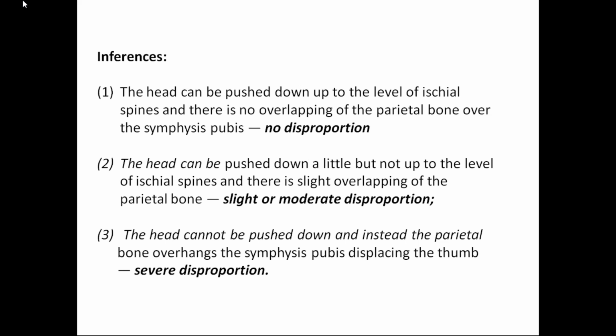If you can push the head a little, but you cannot push it up to the level of ischial spines, and there is overlapping of the parietal bone, that is evidenced by your thumb. In the abdominal method, you assess with your index and middle fingers kept on the anterior surface of the symphysis pubis. Here, you put your thumb on the symphysis pubis and your index and middle fingers at the level of the ischial spine. Suppose the head is not touching the ischial spines, but it has been pushed into the pelvis, though not up to the level of the ischial spines, and with your thumb you can feel the overlapping of the parietal bone. Then there is slight or moderate disproportion. Then you can go for a trial of labour.